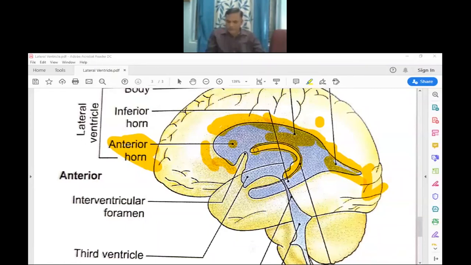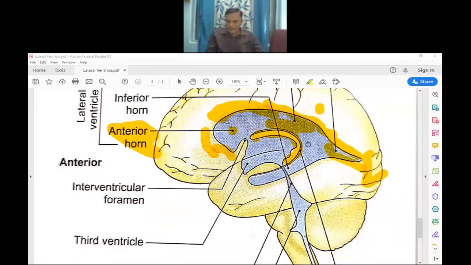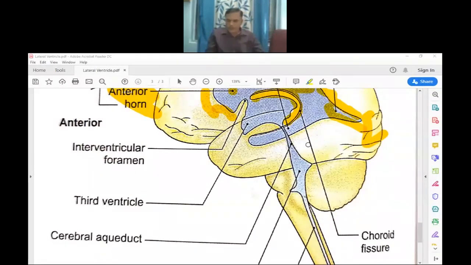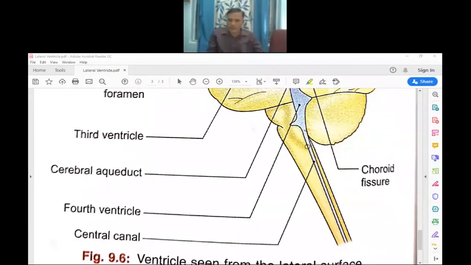So the tapetum fibers of the optic radiation form the roof and lateral walls. So there are two boundaries, floor and medial wall, and roof and lateral walls. This is the boundaries of the posterior horn.